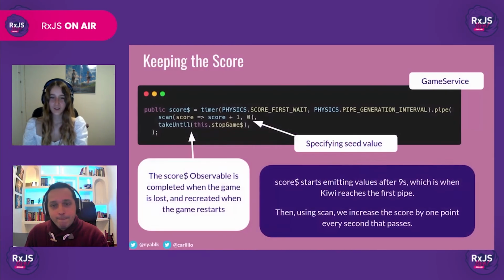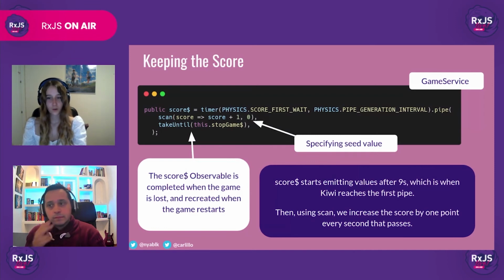Exactly. So, in the original Flappy Bird game, you get a point for every pair of pipes that you pass through. However, to simplify matters, we've decided to award the player a point for every pair of pipes that's created, meaning that you will get a point for every second that you survive without crashing. However, since the pipes start appearing after a while, and we don't want to award the player any free points, we're going to create a new observable that only starts emitting values when Kiwi reaches the first pipe. Then this observable is going to emit values every second.